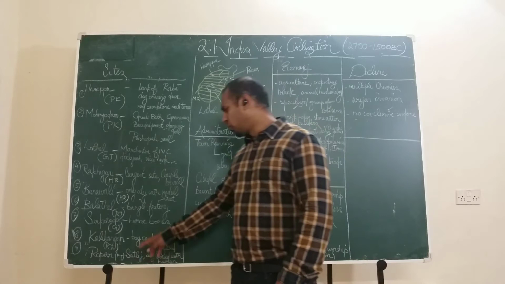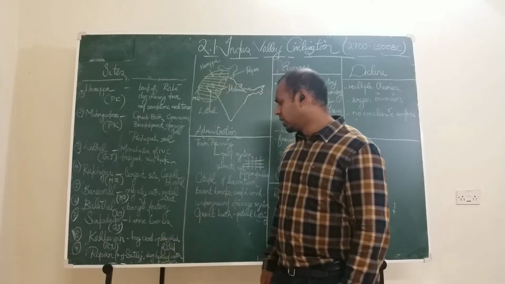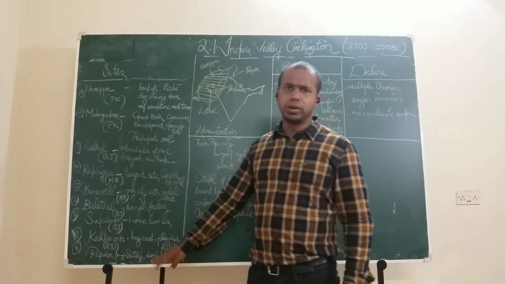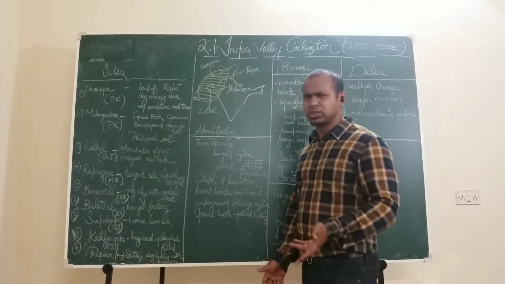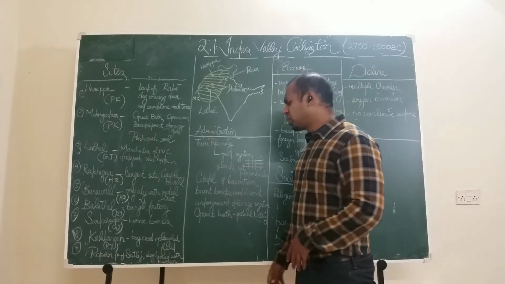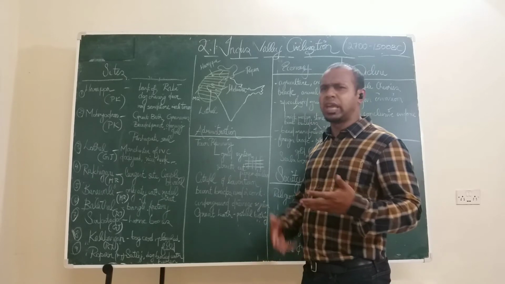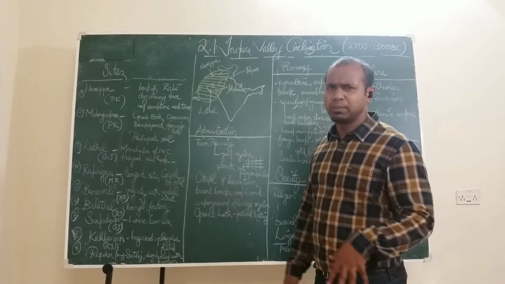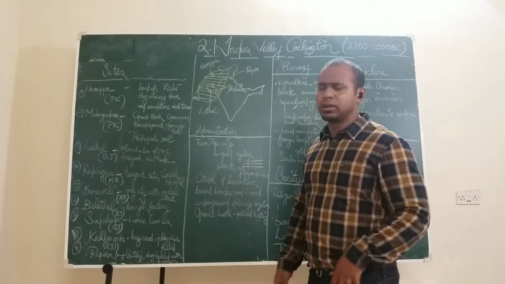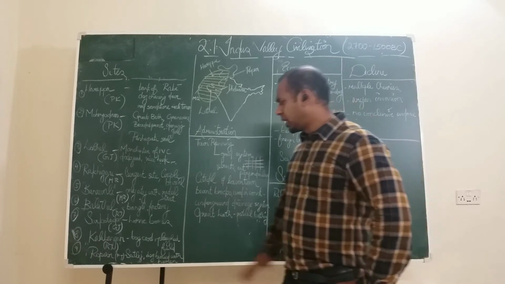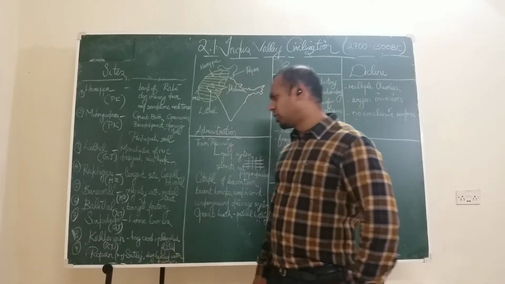And finally there is Ropar, which is on the banks of the Satluj. A dog was buried with a human here. We do not know what the significance of a dog getting buried with a human is, because most of our ideas come only through this. We haven't deciphered the script of the Indus Valley people. So we do not have a very deep understanding of all these things. But remember, a dog buried with a human was found in Ropar.